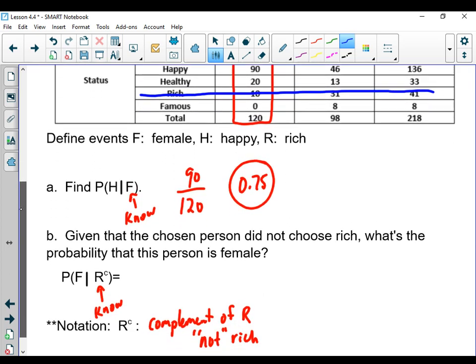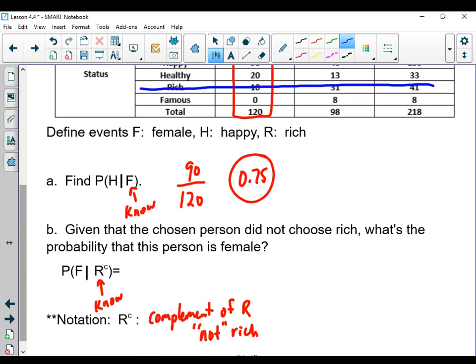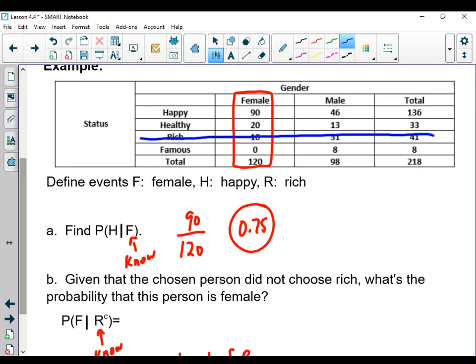Well, let's see of the ones that were left. First of all, how many were female? Well, we used to have 120 females, but we're throwing out all those females that said they wanted to be rich. So now instead of 120, I'm down to 110. That's out of all the people we talked to, which originally was 218, but we're taking out 41 of them.